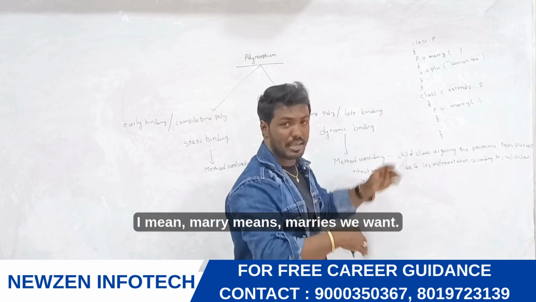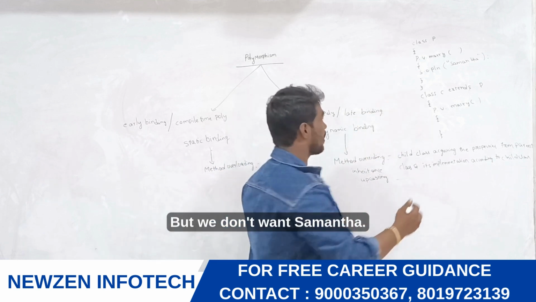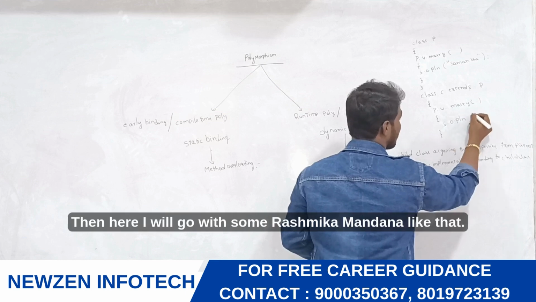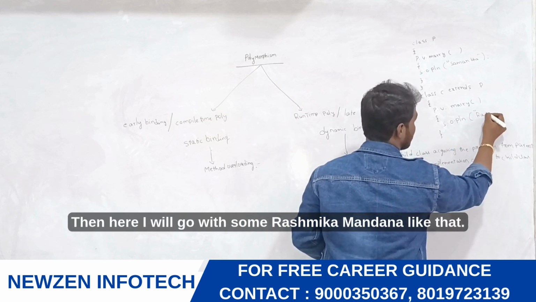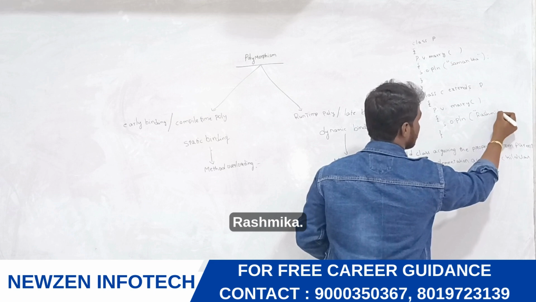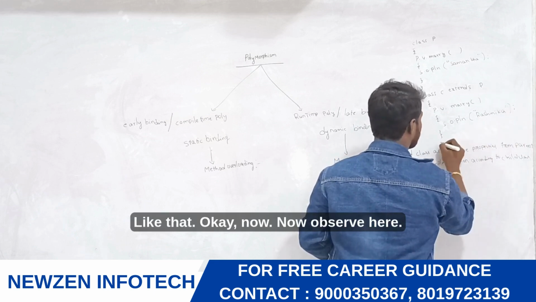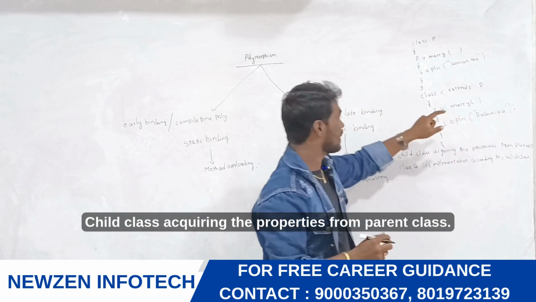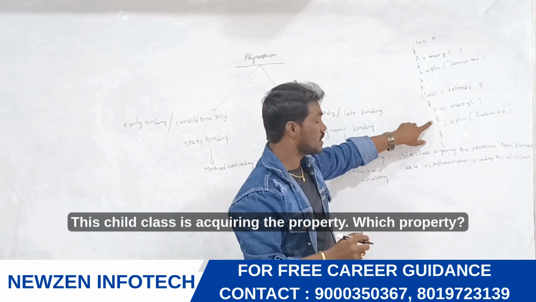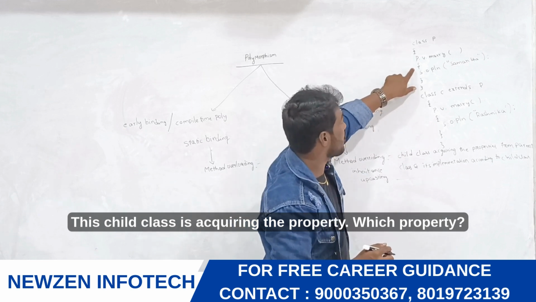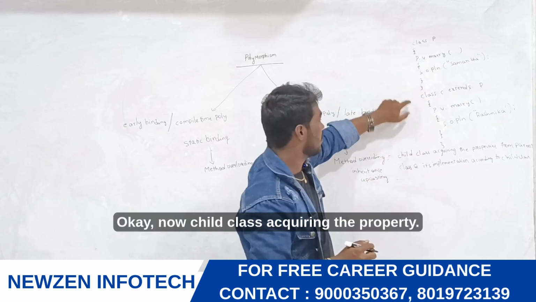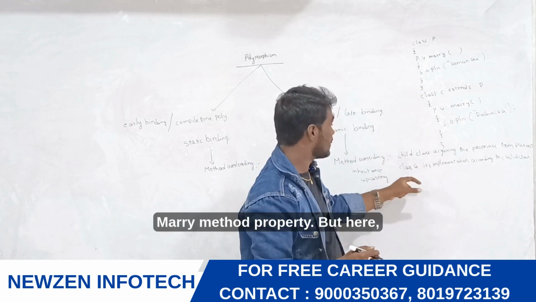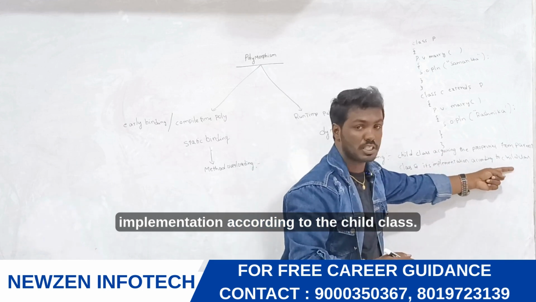I mean we want the marriage, but we don't want Samantha. We want something new. System.out.println, then here I'll go with some Rashmika Mandanna, like that. Observe, I said that the child class acquires the properties from the parent class. This child class is acquiring the marry method property, but the implementation is according to the child class. The child class method is not supported with the parent class implementation. Overriding is nothing but the child class acquiring the property from the parent class, but with implementation according to the child class.